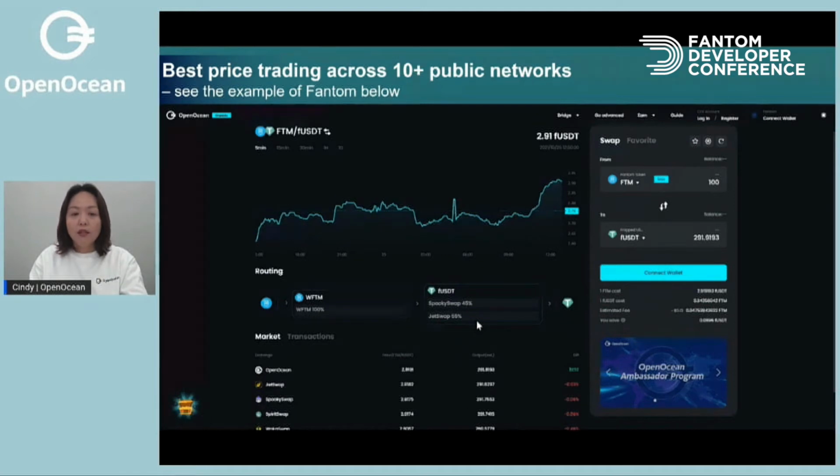So you don't need to worry about sacrificing the best price if you need to pay for more gas. We take everything into consideration. We give you the best final return and save you some gas fees. So within one click, you can find the best trade on Fantom.